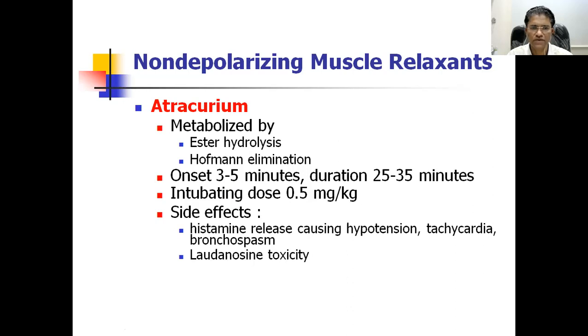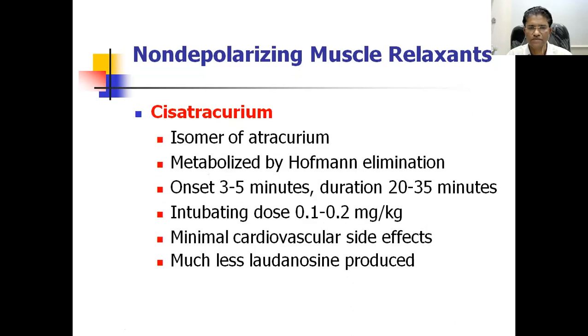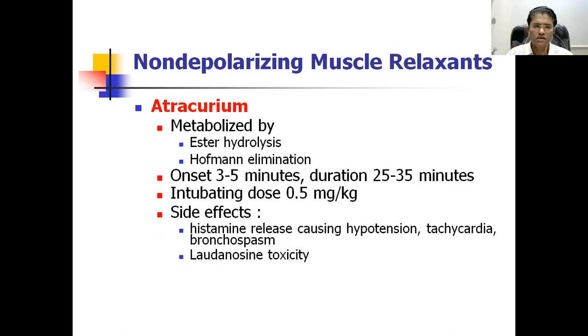Of course, side effects are there. It releases histamine, it produces tachycardia, it produces bronchospasm, and that's why it is not a very preferred drug. Another is the metabolite of atracurium. Whenever it is metabolized in the liver, a metabolite is produced called laudanosine, and it is lipid soluble. It may go to the central nervous system. It may produce convulsions.